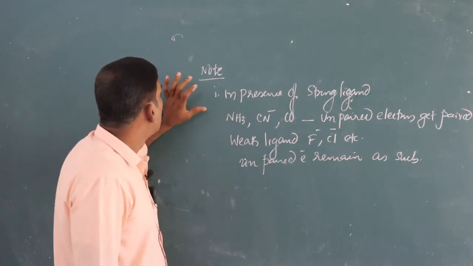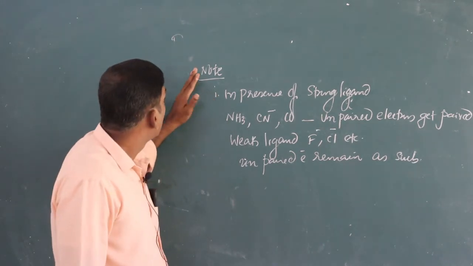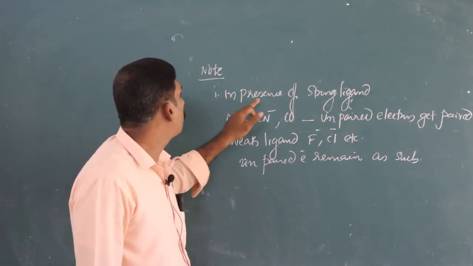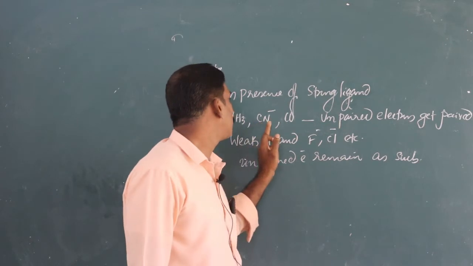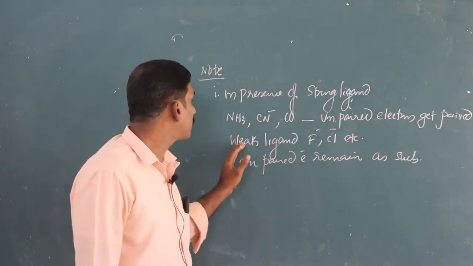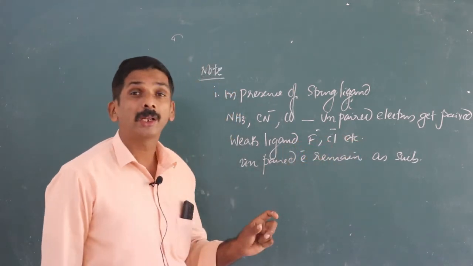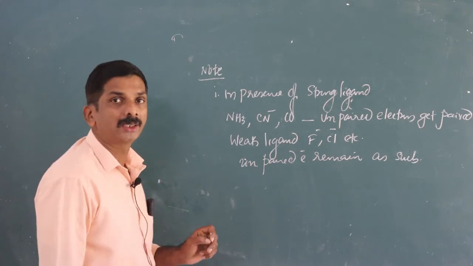That is actually not included in VBT. In presence of strong ligands such as NH3, CN-, CO, the unpaired electrons get paired, and in presence of weak ligands such as F-, Cl-, etc., unpaired electrons remain as such.